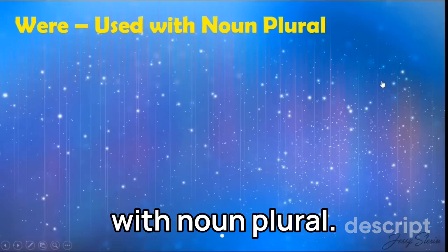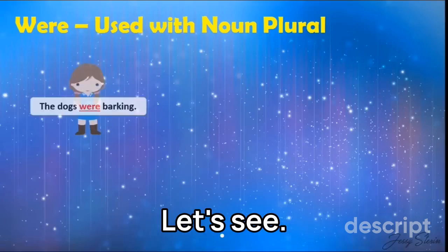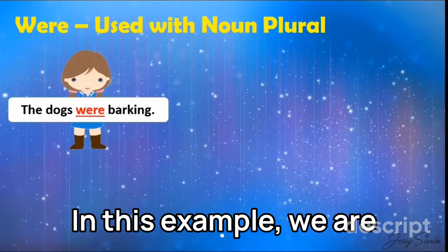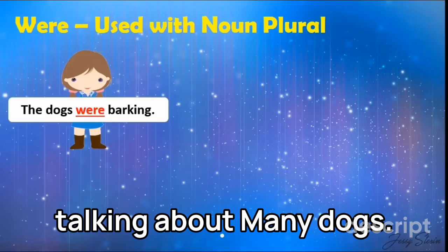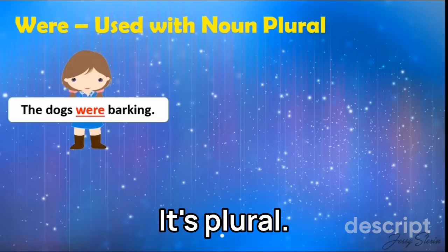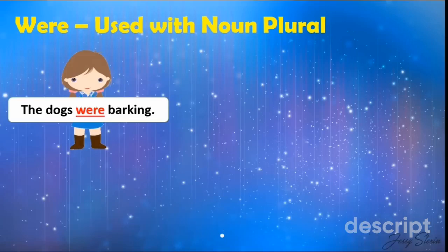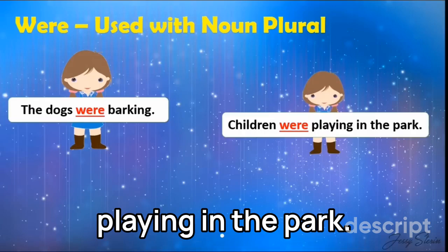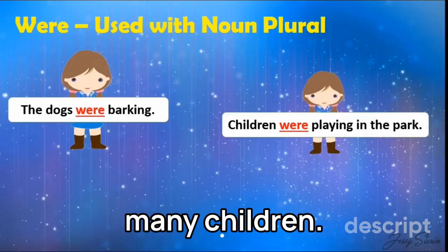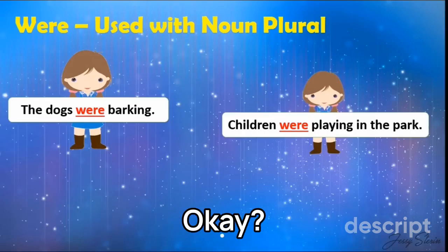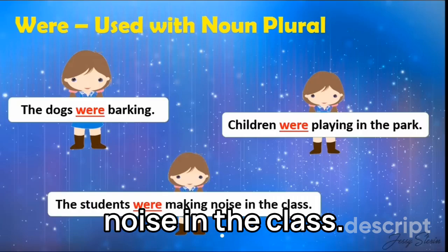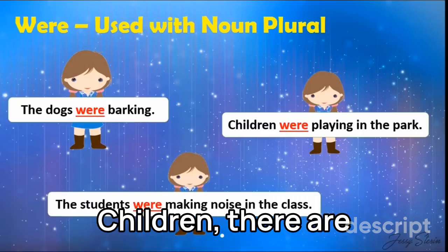Were is used with noun plural. Let's see. The dogs were barking. In this example, we are talking about many dogs. Okay, children? It's plural. Children were playing in the park. You're talking about many children. Okay? The students were making noise in the class. Again, it's plural.